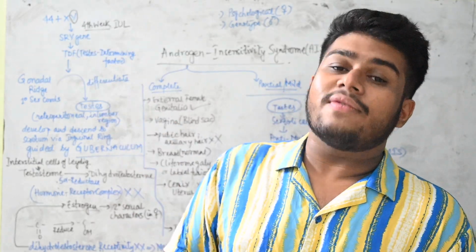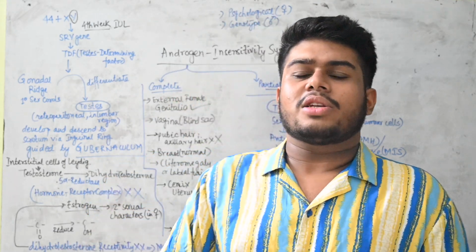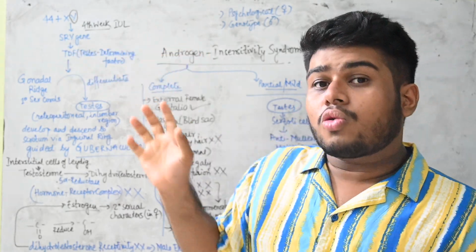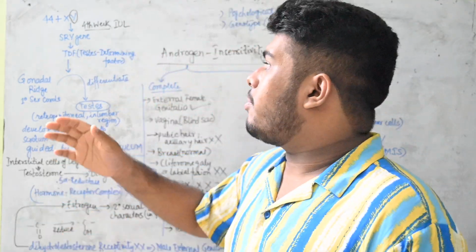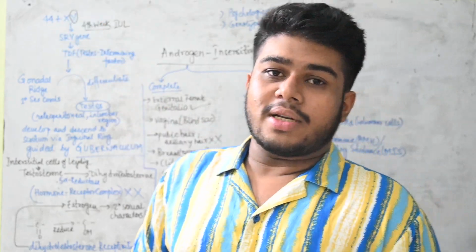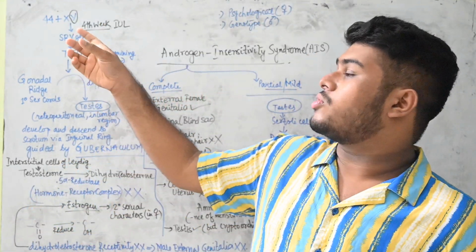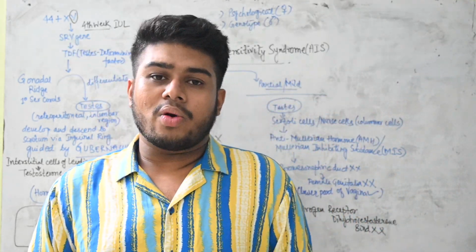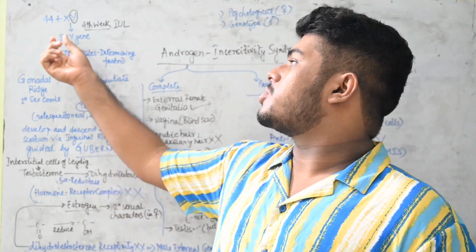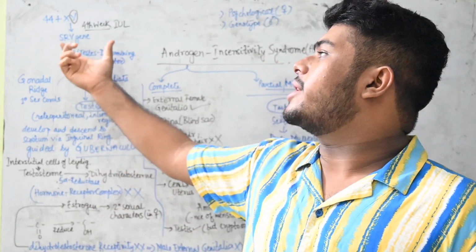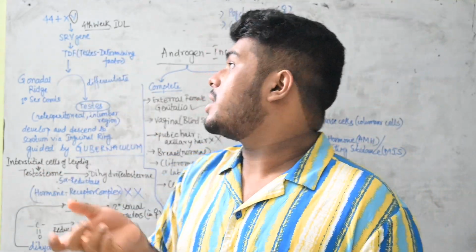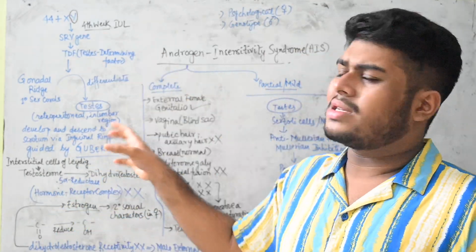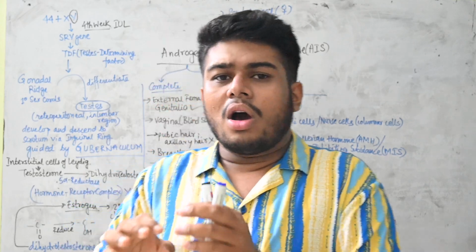Now let us go to the development. What happens actually in the normal physiological development? Let's see that 44 plus XY. During the 4th week of intrauterine life, the Y chromosome that is present starts expressing itself and we get to see the SRY gene present there. This SRY gene, when it is transcribed and translated, gives us the testis determining factor. Testis determining factor.